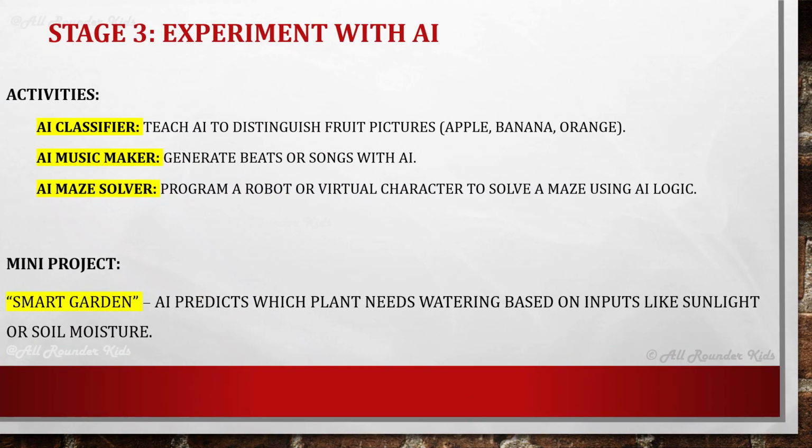Stage 3. Experiment with AI. Activities. AI classifier. Teach AI to distinguish fruit pictures, apple, banana, orange. AI music maker. Generate beats or songs with AI.